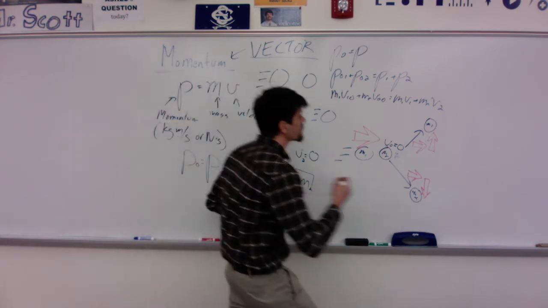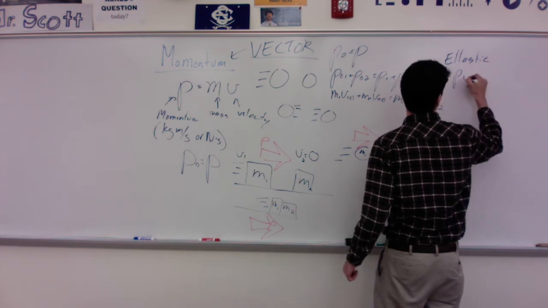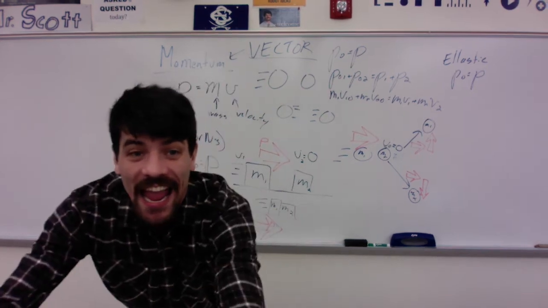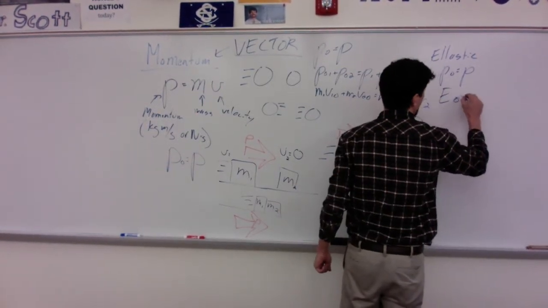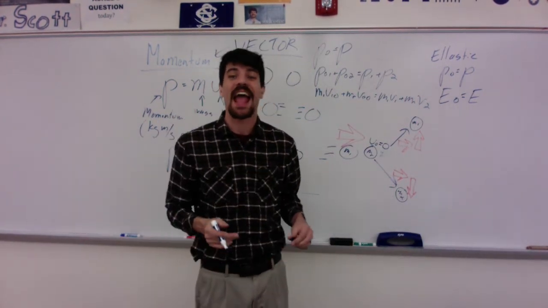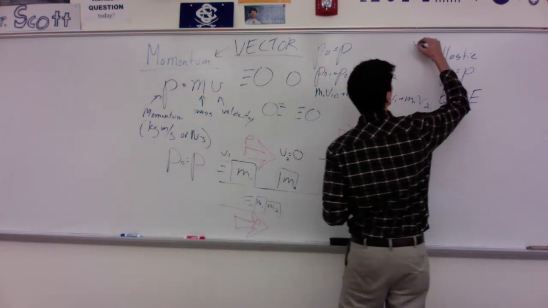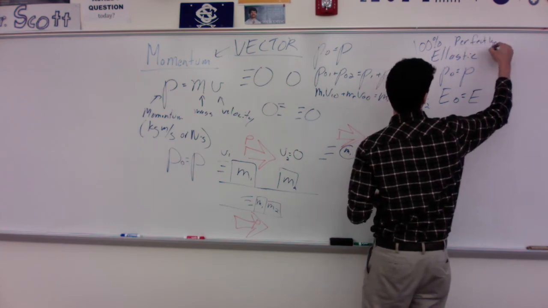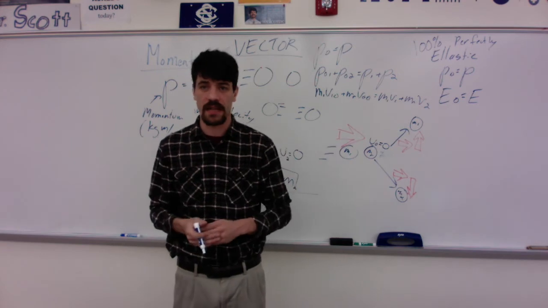The other thing we want to mention is the elastic collision. In a perfectly elastic collision, the initial momentum is equal to the final, and energy is also conserved. So with that, we can use both conservation of energy and conservation of momentum. But it needs to be a 100% perfectly elastic collision, and it needs to be clearly labeled as that.